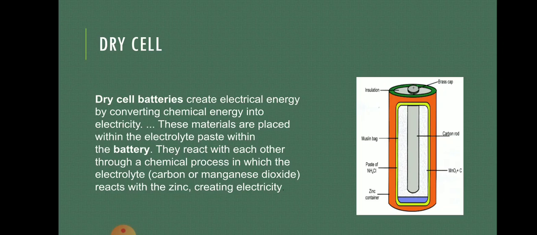Even you might have observed that these cells are present in different shapes and different types. We have a pencil cell which is fitted in remote controls or the clocks that we have on our wall, and the cell which is used in a wristwatch is a button cell. So there are many types of cells, and they all have chemicals present in them which get converted into electricity. So this was all about the dry cell. Our next topic, that is the bulb, we are going to continue in our next part of the chapter.